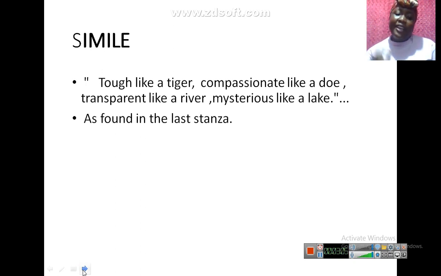So please, kindly, are we together, students? Hope you know that, as I always tell you, you should have your pen and also a writing material. I don't have a pen here, but you should. So kindly underline like, write simile, and identify them. I'm going to see all this note as soon as we resume. I want to see everything you've written down. So underline like. You can see how many, like 1, 2, 3, 4. Underline it. These are examples of simile as found in the poem. Are we cool with that? I hope we are making progress.